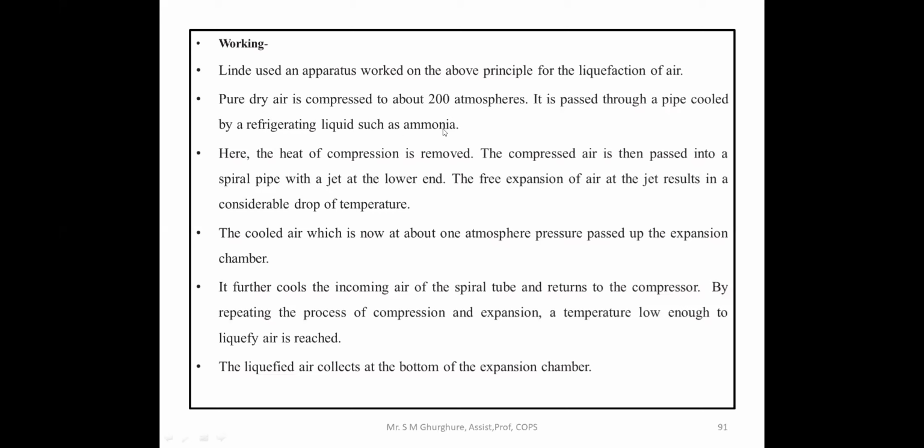Ammonia helps to remove the heat of compression from that air. The compressed air is then passed into a spiral tube with a jet at the lower end. The free expansion of the air at the jet results in a considerable drop in temperature.